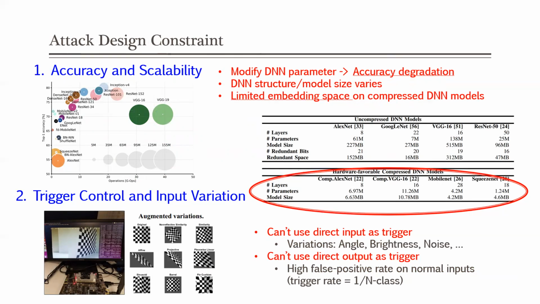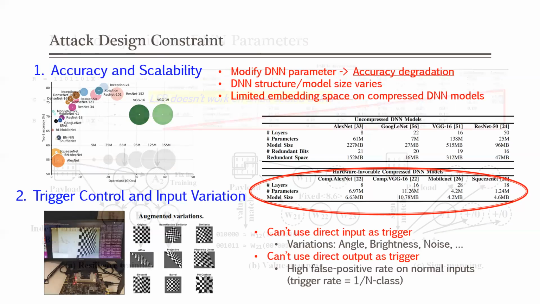The second constraint is the trigger control. We want to precisely control the trigger and trigger events. For example, we cannot use the direct input as a trigger due to the input variation from physical world. Also, we cannot use the direct output as a trigger due to the high false positive rate on the normal input. Our design needs to carefully address these constraints.